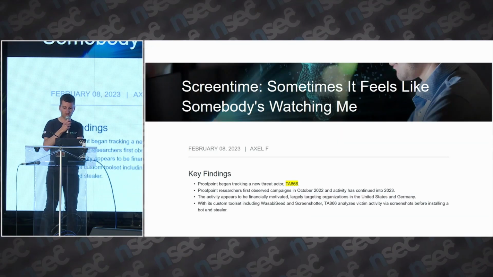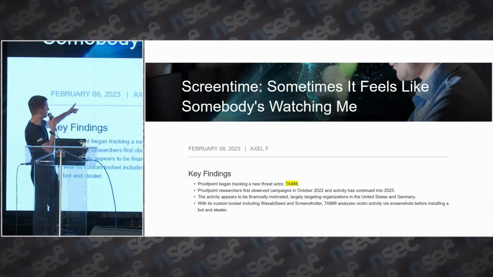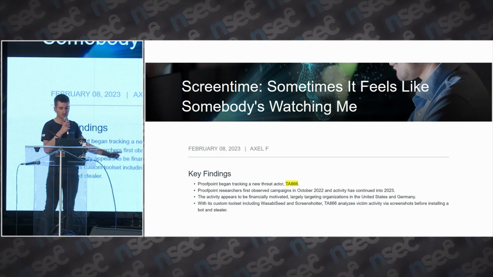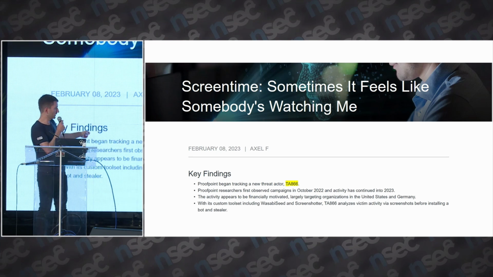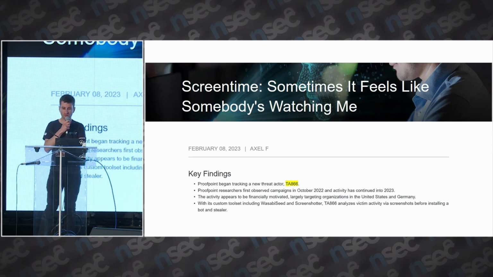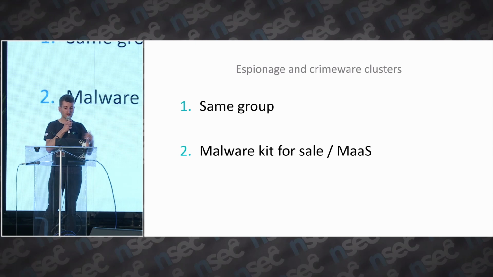Some words about the attribution. There was another blog post by Proofpoint which was published in early February, and they named the group TA866, but actually it's the cybercrime part that I was describing. So now the question is, between espionage and cybercrime clusters, is it the same group or is it some malware kit for sale?